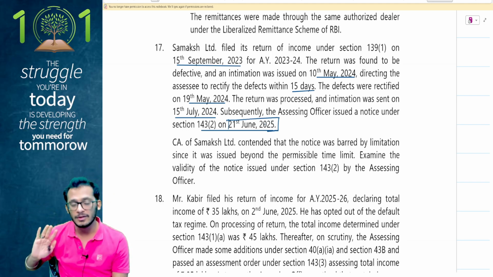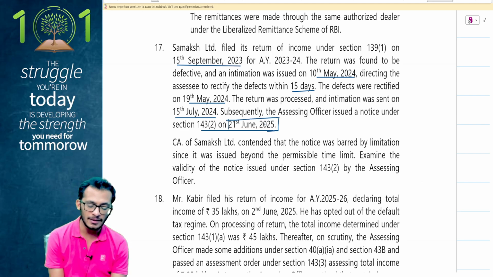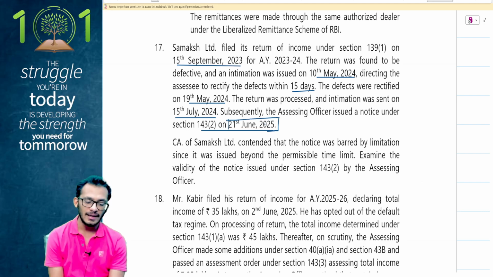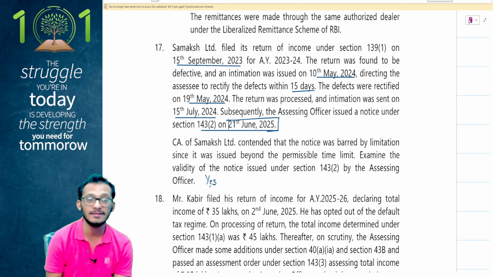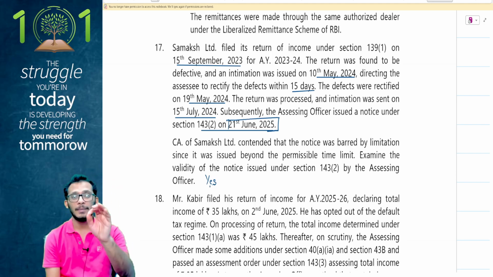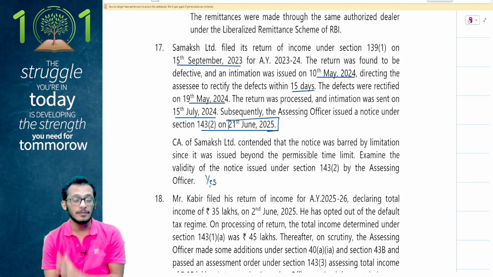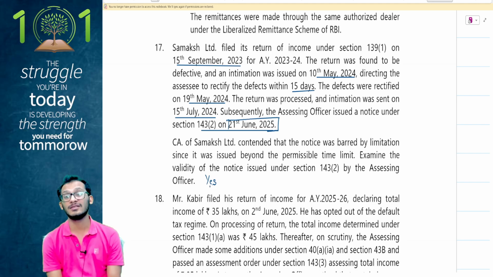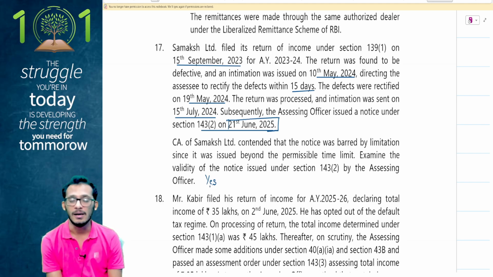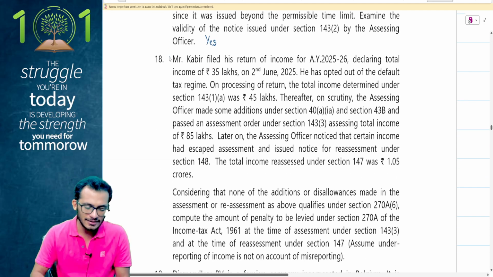You're not getting the notice assessment done. The CA of Samaksh Limited contends the notice was time barred by limitation since it is issued beyond the permissible limits. Examine the validity of notice. The answer is yes. The CA is correct. The assessing officer has no powers to issue the notice because he has breached the timeline. He should have issued the notice by 30th June 2024 and not in the next year. He cannot take the defective return as the starting point. He has to take the original return as the starting point to issue his notice. Are we clear? Yes. Great. Question number 18.